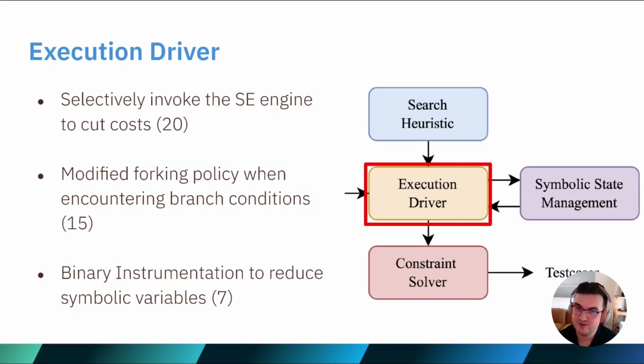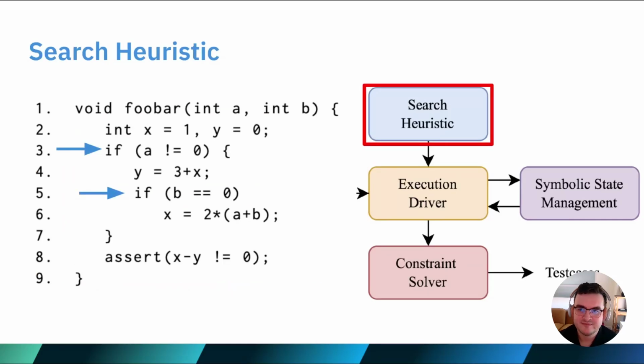The majority of the improvements to this module involved more intelligently choosing when to invoke symbolic execution in the first place to minimize incurred costs. The most technically advanced improvements we saw in this module involved instrumenting the program in question to reduce the number of symbolic variables and therefore reduce the computational complexity incurred when actually running the program.